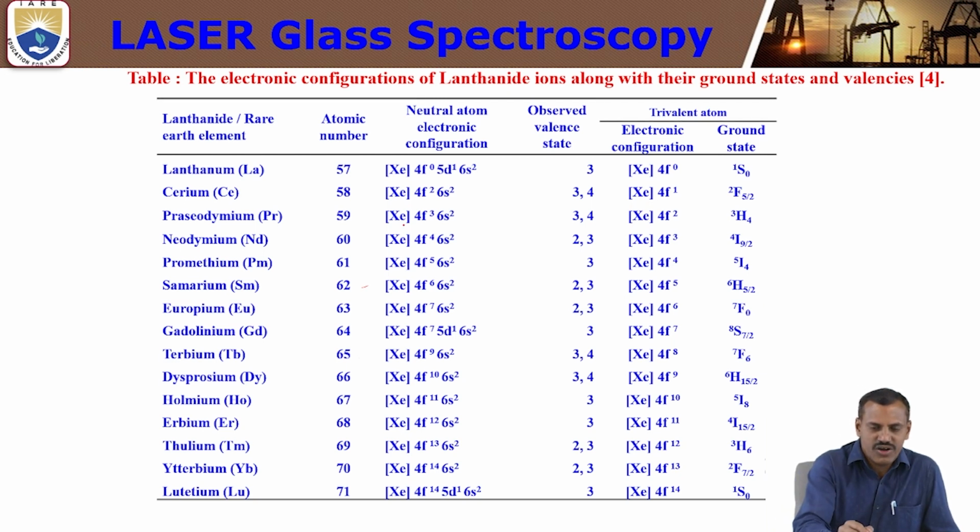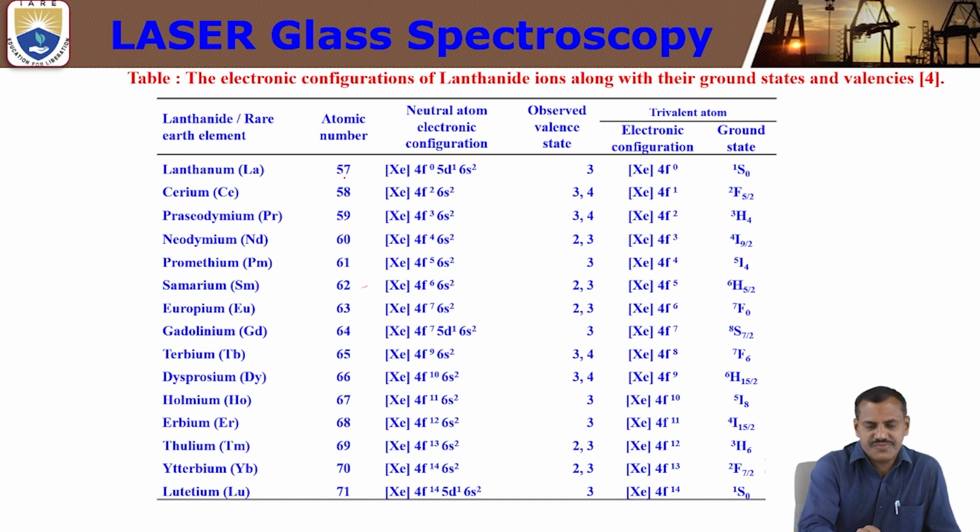Next, what is the electronic configuration? This is xenon. Xenon's atomic number is 54, after helium, neon, argon, krypton, xenon. This is the electronic configuration starting from xenon, 54. Next, 2 plus 1, 3. So 54 plus 3, 57. So this is the electronic configuration of the lanthanum ion.